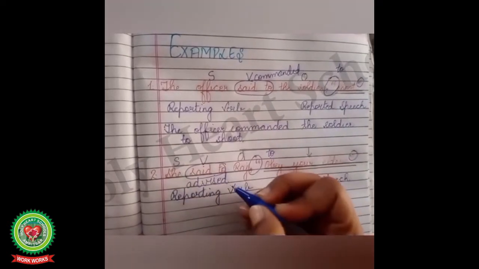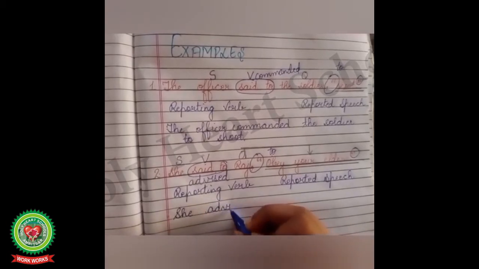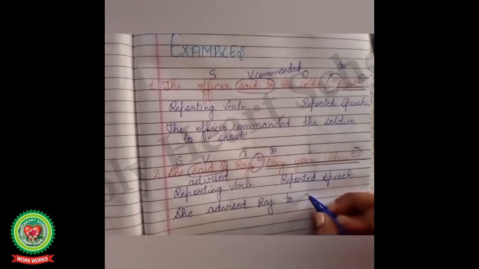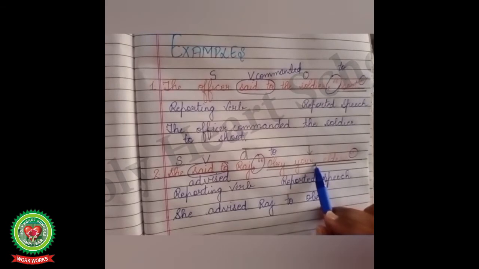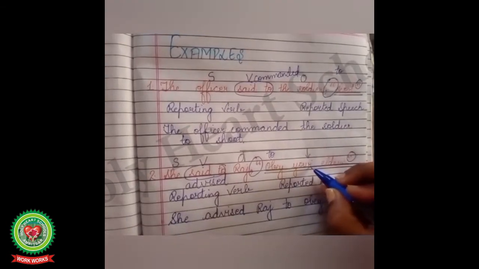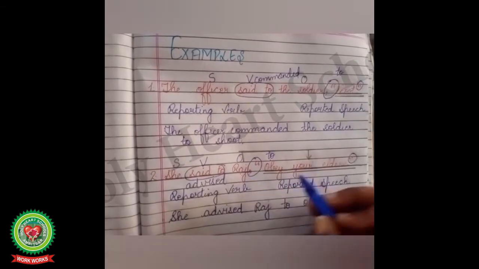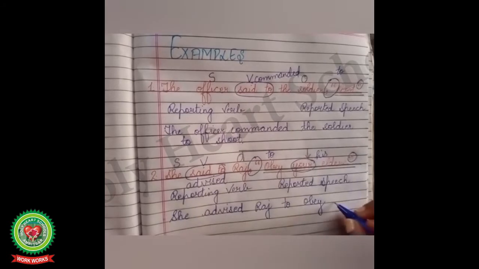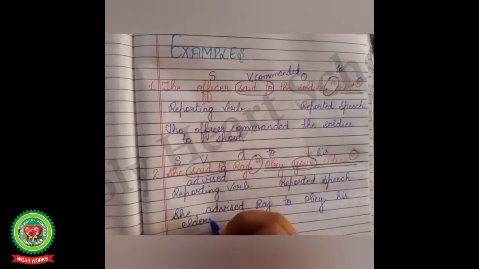So, our answer will be: She advised Raj to obey. Children, your is our second person pronoun. And second person pronoun changes according to the object. So what will come in place of your? That is his. So what will come here? To obey his elders. Full stop.